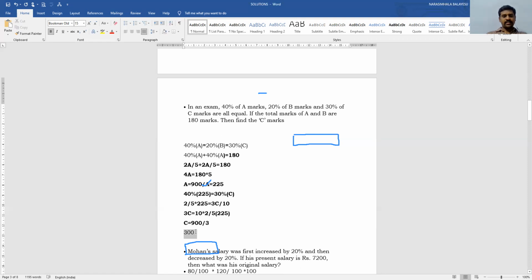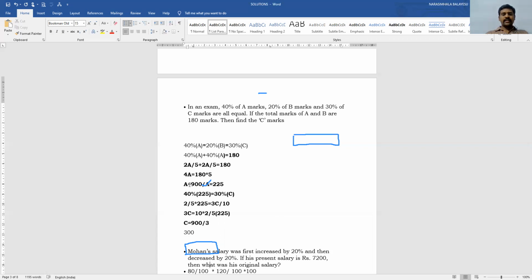So what is the answer? 300 marks. Therefore, the marks of C are 300. So I think you got my answer. 40% of A's marks is equal to 20% of B's marks is equal to 30% of C's marks. Based on this, I can find out the value of A. If I find out the value of A, then I can find out the value of C. So this is the way to get the marks of C.